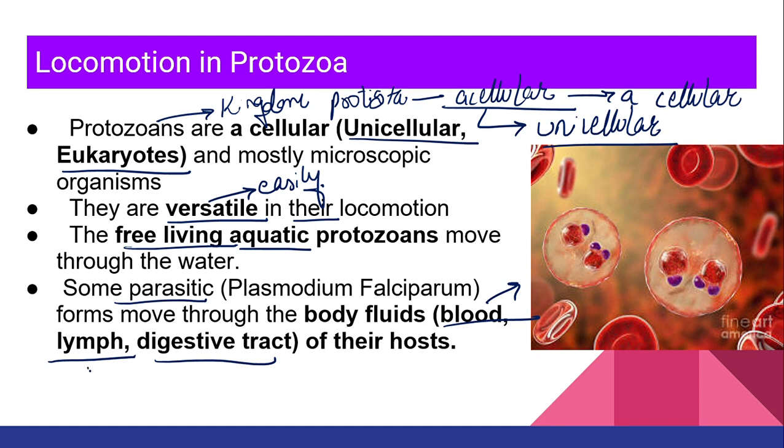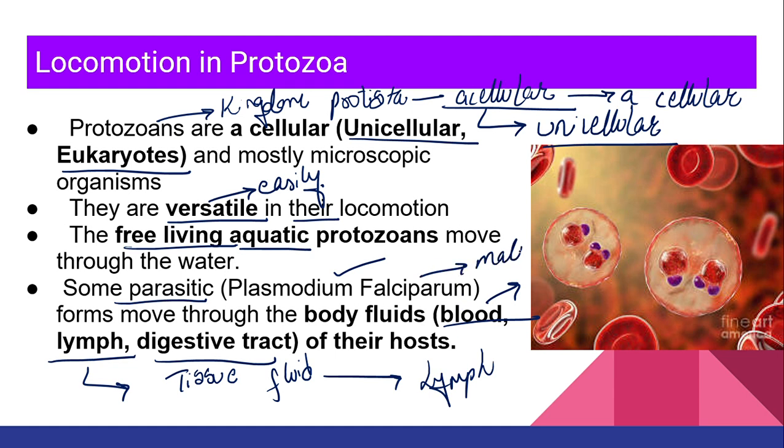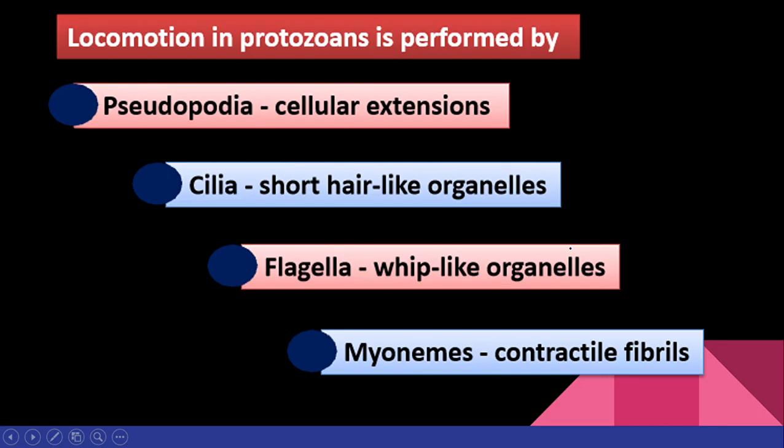Now blood you already know. About lymph you will study in class 12 in the circulatory system. This lymph is formed from the blood plasma. Blood plasma, WBCs and small size proteins are going to come out of your blood, and these are going to form lymph. Basically it will form tissue fluid, but this tissue fluid is going to enter into your lymphatic system, and then we call it lymph. One example I have given is Plasmodium falciparum, a parasite which is going to enter into your body fluid, for example blood. It is going to cause malaria. The whole cycle we will study in upcoming classes.